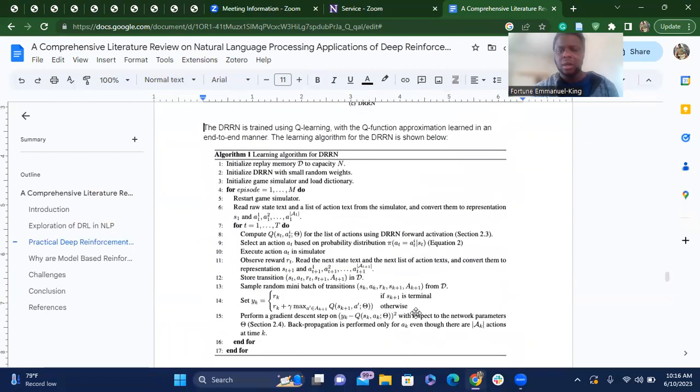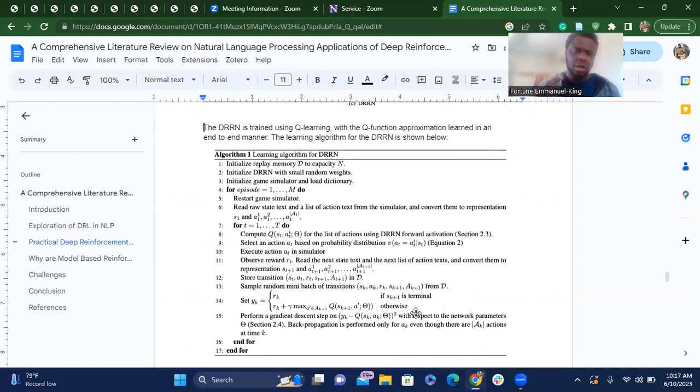Because this uses Q-learning, the first one that we did was a policy-based one. This is a value-based one, and it uses a Q-learning algorithm, which we have an idea of how that works.